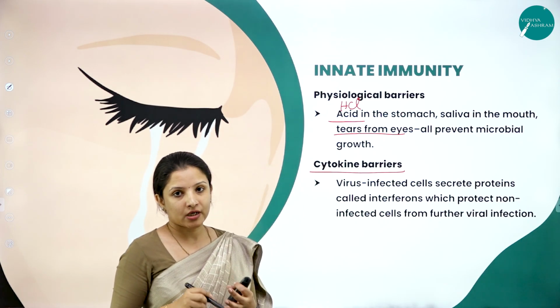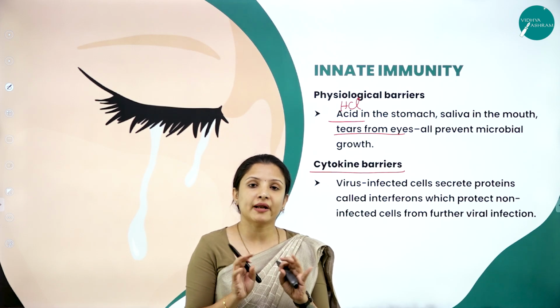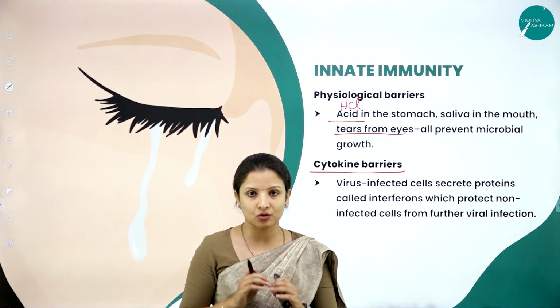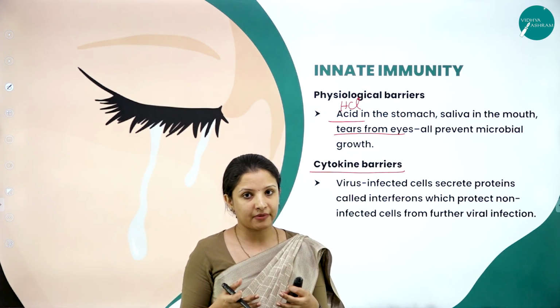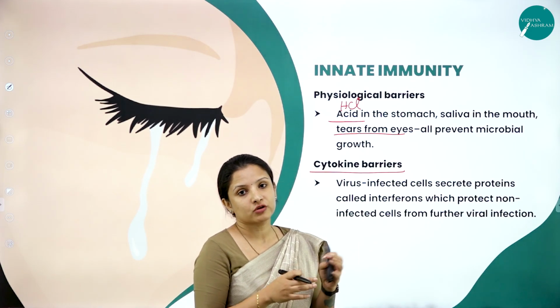Virus-infected cells are capable of spreading their infection to the neighboring cells also, creating a lot of damage. Our body is designed in such a way that it renders immunity in the form of cytokine barriers.